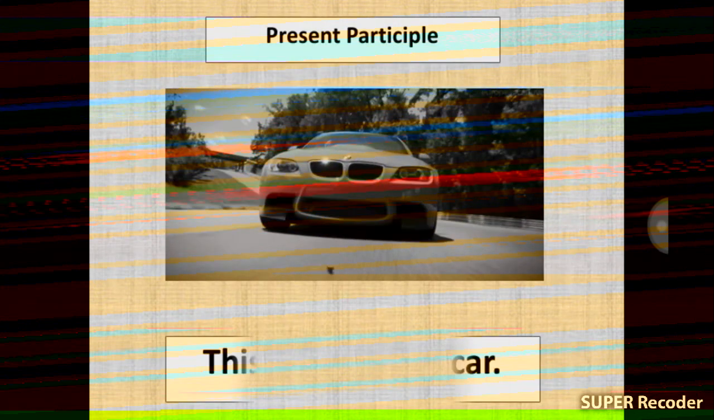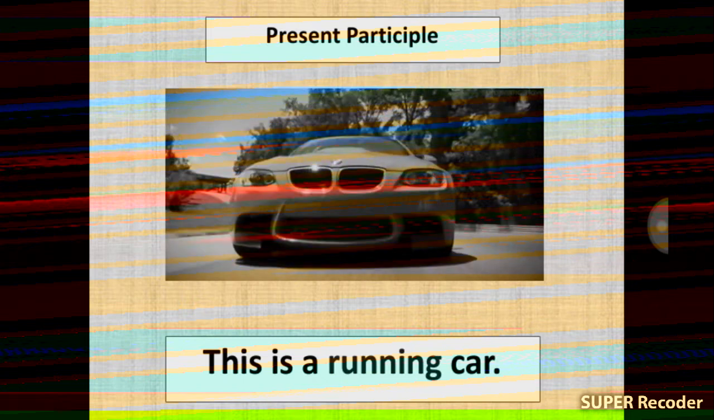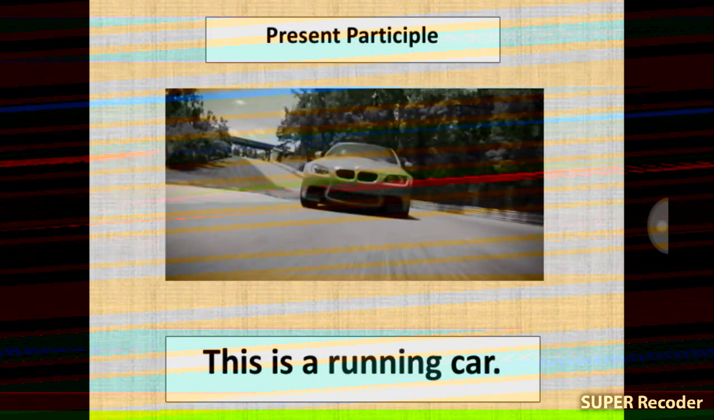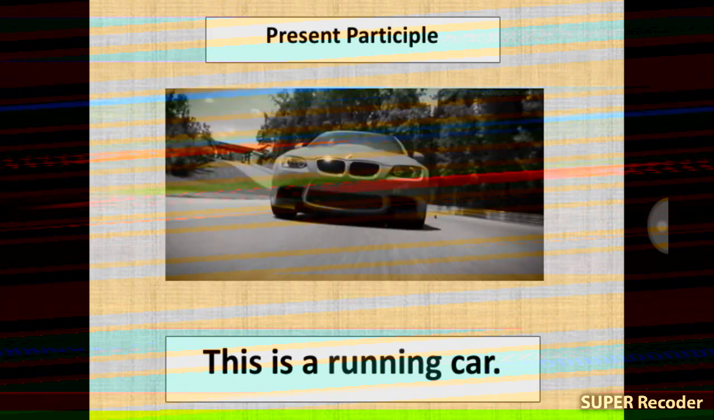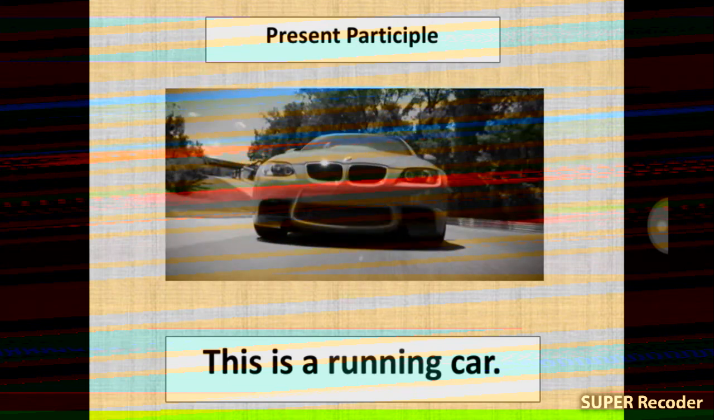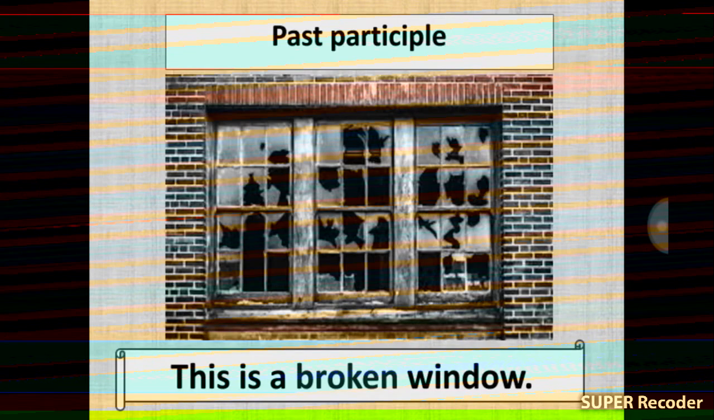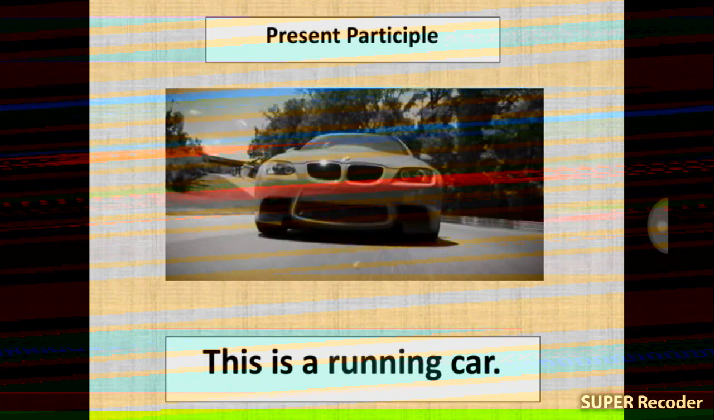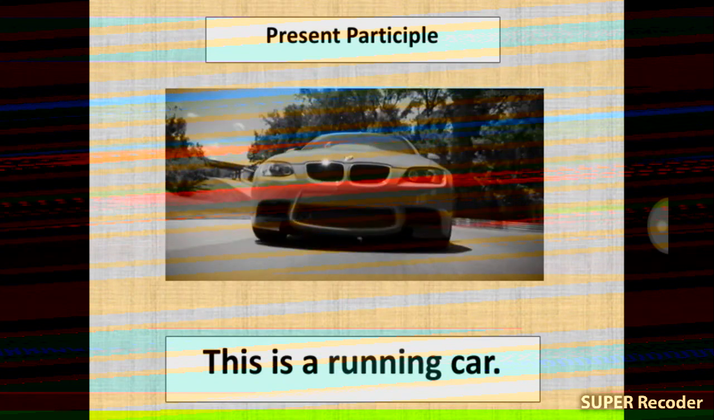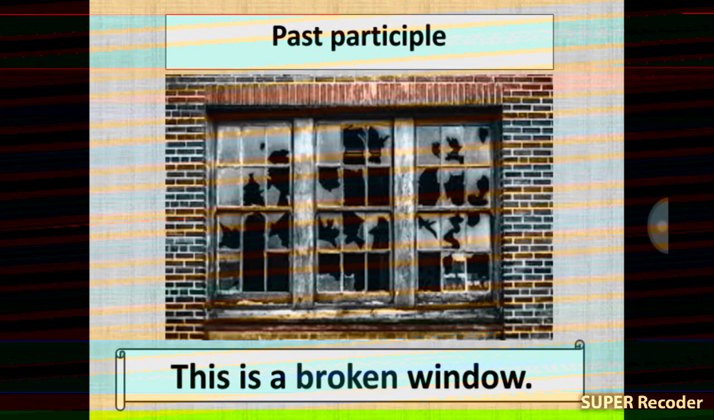At first, we know present participle. Here, you have seen a picture. This is a running car. My dear students, this is a running car. Here, running is participle, first participle. This is a broken window. It is past participle, broken. Thirdly, perfect participle.